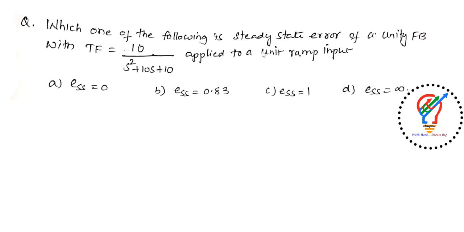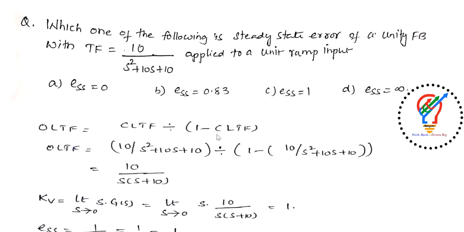Which of the following is the steady state error of a unity feedback system with the transfer function 10 divided by s square plus 10s plus 10 applied to a unit ramp input? The main point you need to observe here is that the steady state error is found for an open loop system, not for a closed loop system. So first we'll convert this given closed loop system into an open loop system.